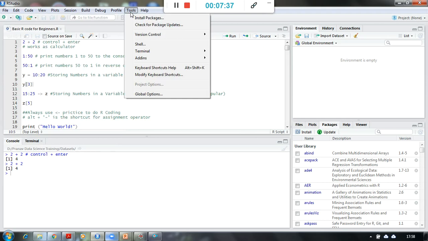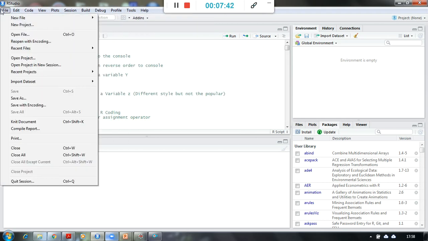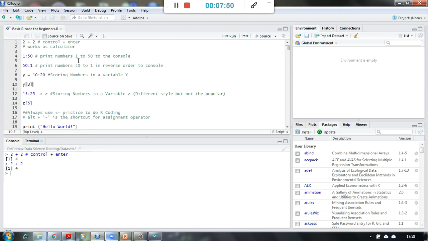This is like any Windows application, so you are aware of how to operate this, right? So I can save this file, and whenever I want to use it, I can open it to execute the lines of code.